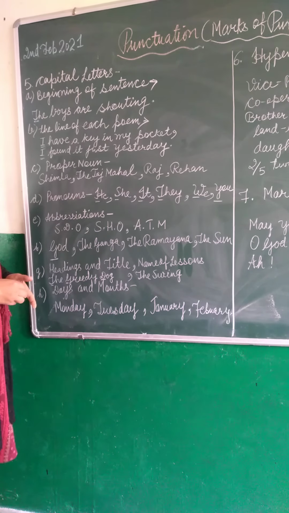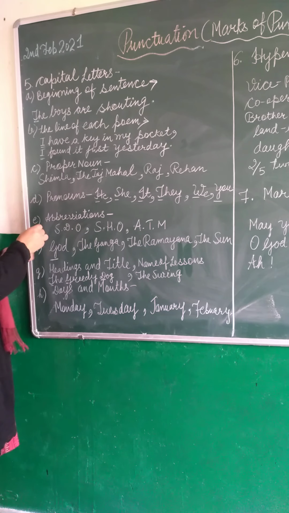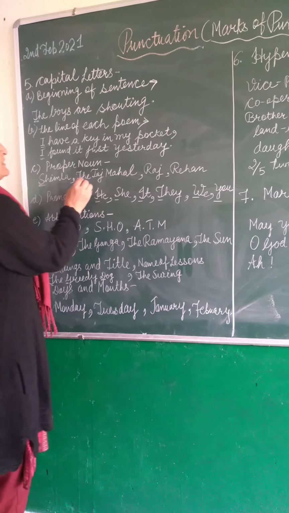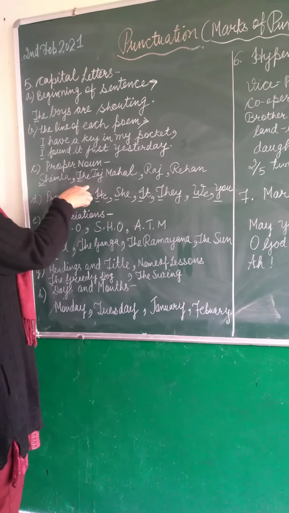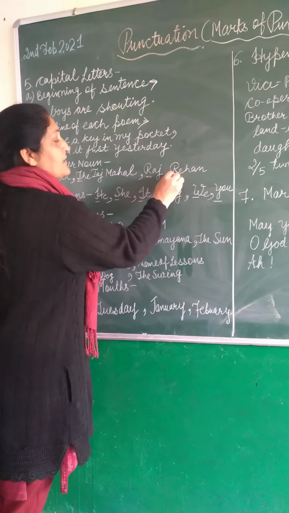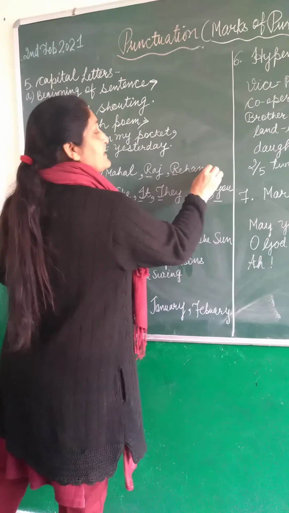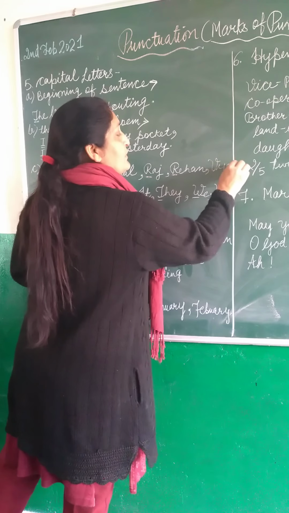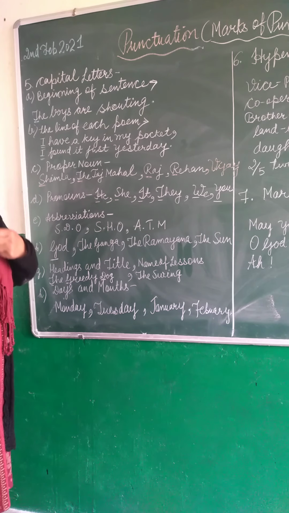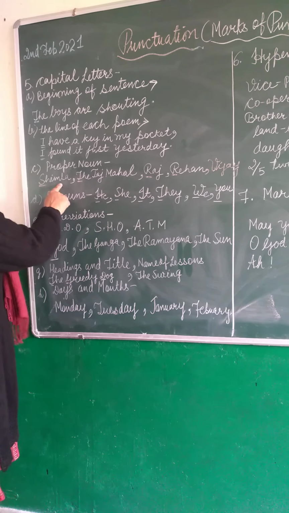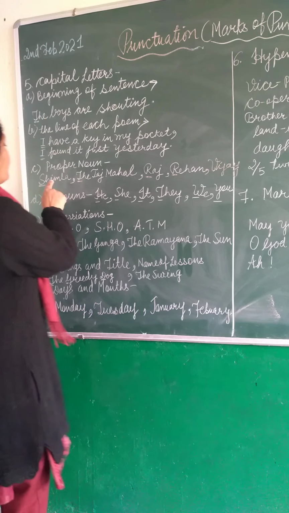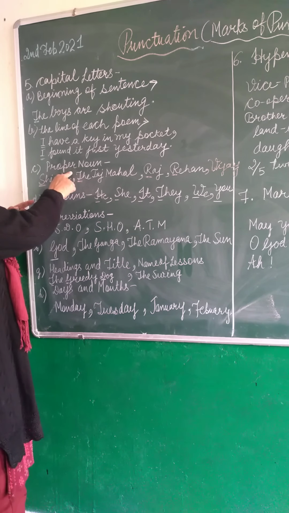Now come to the third one, proper nouns. Proper nouns like Shimla. Shimla is given here, so S is capital in Shimla. It's a proper noun. The Taj Mahal, T is capital in the Taj Mahal. Raj, the name of a person, R is capital. Okay, Rihan, R is capital. I'm Vijay. So what is here? Vijay is capital. And look here, beta, as I have taught you earlier in my video, Shimla, comma, the Taj Mahal, comma, Raj, comma. So we use commas here in proper nouns.